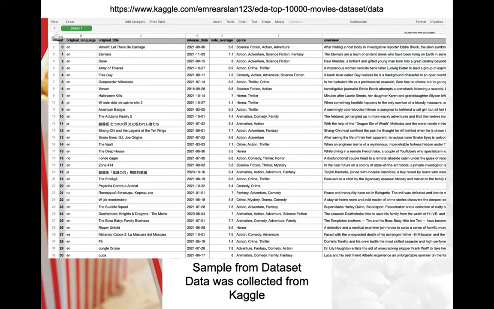My data set has columns of data covering topics such as count, or the number of movies in the dataset, original language, original title, release date, vote average, genre, overview or a brief description of the movie, revenue, runtime, and tagline. From this data, I was able to analyze a great deal of information and see what movies ranked the highest, as well as which movies had the greatest revenue.